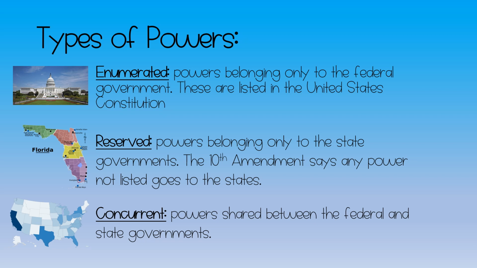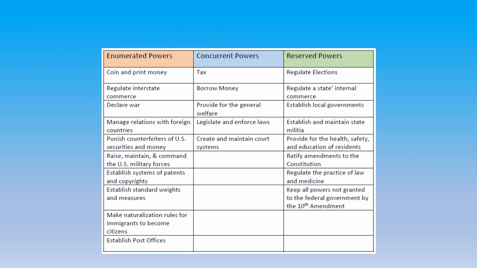Lastly, we have concurrent powers. So this means that it's powers shared between the federal and state governments, powers that they both have. So enumerated, reserved, and concurrent. Now we'll look at some specific examples.